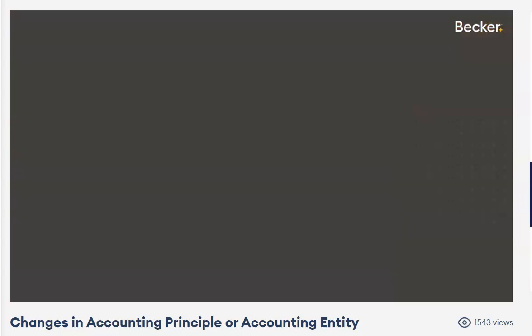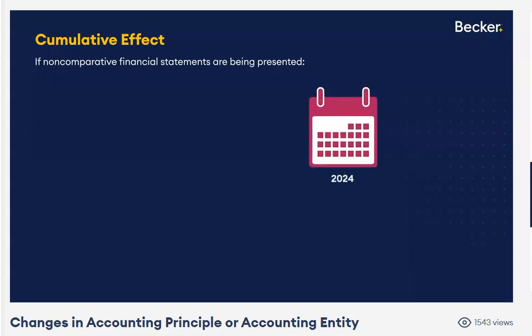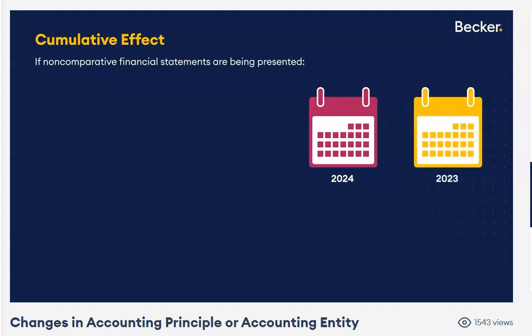Understand the principle. All right, what if we have non-comparative financial statements? What does that mean? Let's just say we're only showing the current year. Let's say the current year is 2024. We are not showing years 2023, 2022. We're only showing the current year 2024.